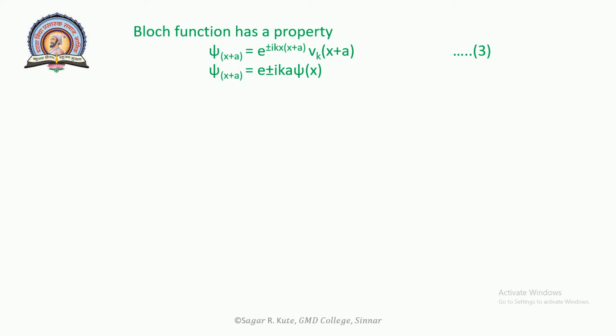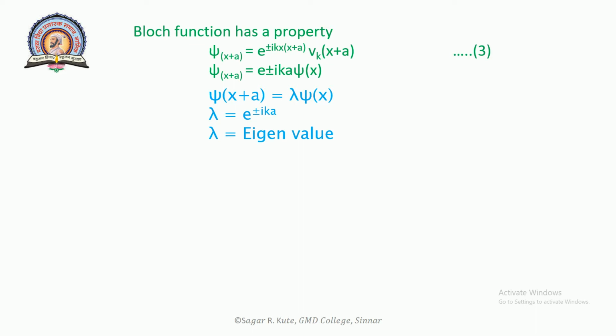Psi of x plus a is equal to e raised to plus minus i k a into psi of x. Then psi of x plus a is equal to lambda psi of x, where lambda is equal to e raised to plus minus i k a, and lambda is the eigenvalue.